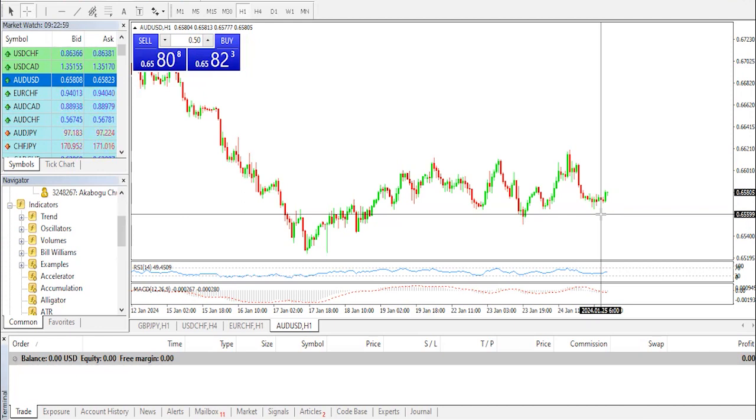And additionally, according to CME's FedWatch tool, market-wide bets on a rate cut from the Fed have now dropped to below 40%, a significant decline from around 80% recorded just a month ago. And the Australian dollar experienced a decline despite the release of improved preliminary purchasing managers PMI data from Australia on Wednesday.